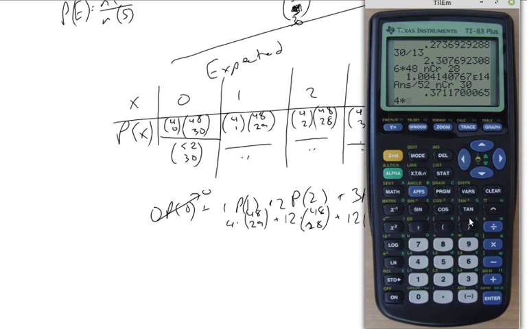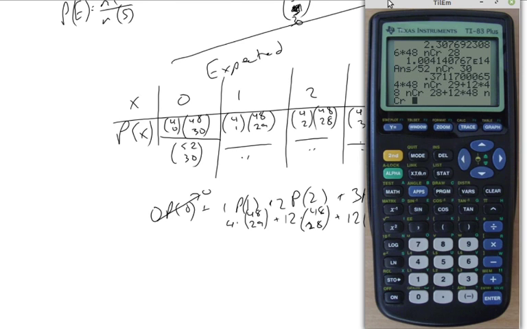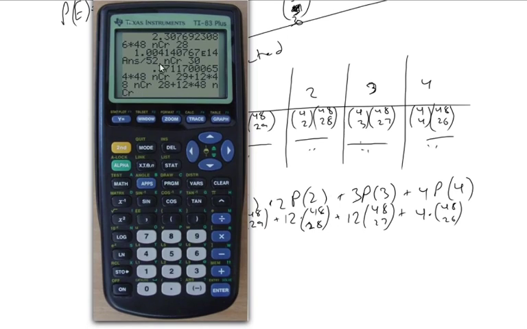We get 4 times 48 choose 29, plus 12 times 48 choose 28, plus 12 times 48 choose 27, plus 4 times 48 choose 26. That's my numerator.